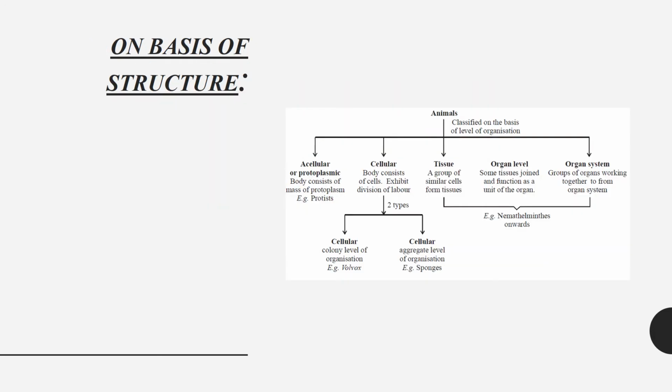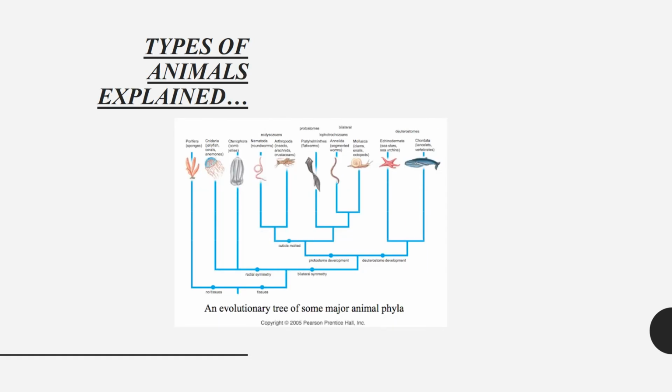On the basis of structure, animals are classified on the level of organization, which are acellular, cellular, the type of tissues, organ level, and organ system. Types of animals are explained according to phylum.